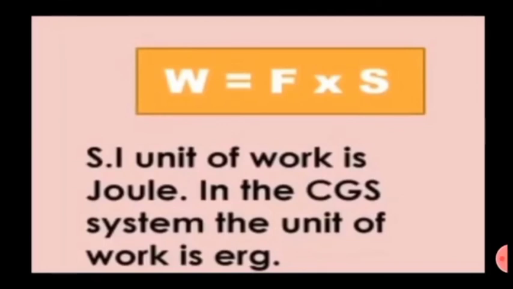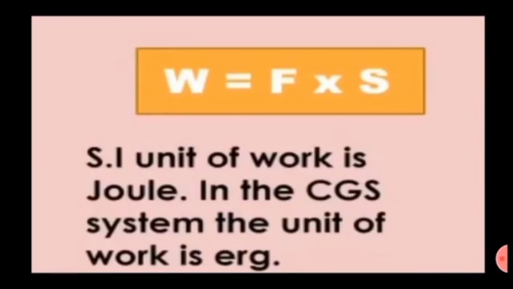A formula expresses the relationship: work done by the force is equal to the force applied to the body multiplied by the displacement of the body that takes place in the direction of force. In the SI system, the unit of work is the joule, that is J, while the unit of force is the newton, that is N, and the unit of displacement is the meter, that is m. In the CGS system, the unit of work is the erg.